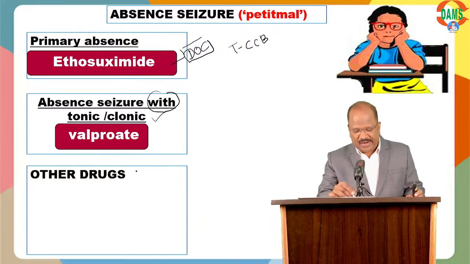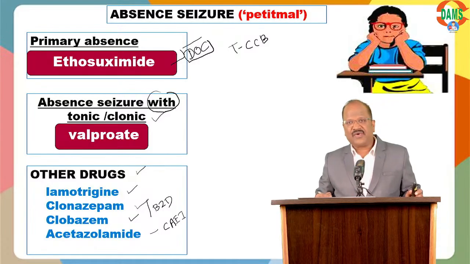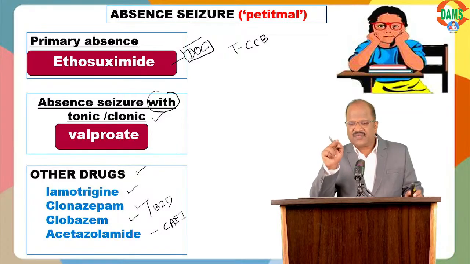What are the other drugs that can be useful for absence seizure? It can be lamotrigine, also a broad spectrum anti-epileptic. Clonazepam and clobazam, both benzodiazepines, and acetazolamide, a carbonic anhydrase enzyme inhibitor. All are drugs useful for treatment of absence seizure, whereas the right answer for your first question is carbamazepine.